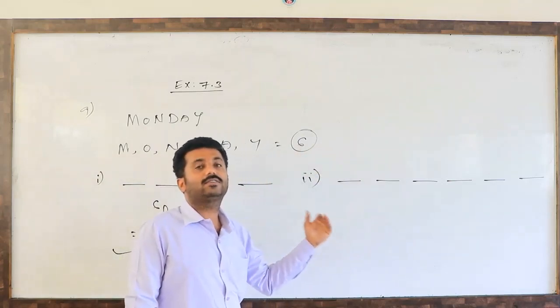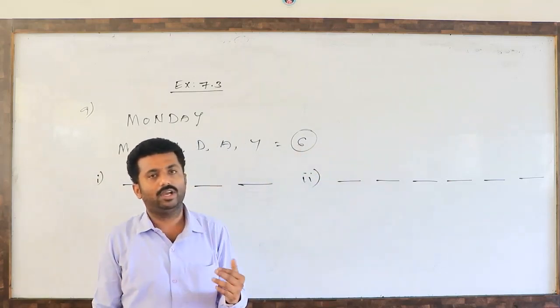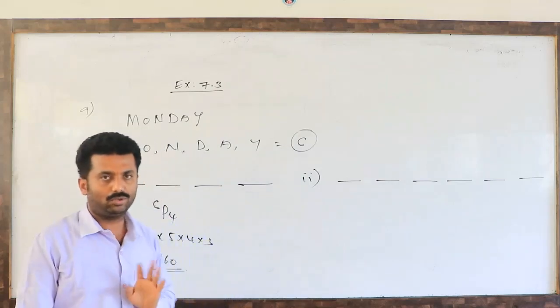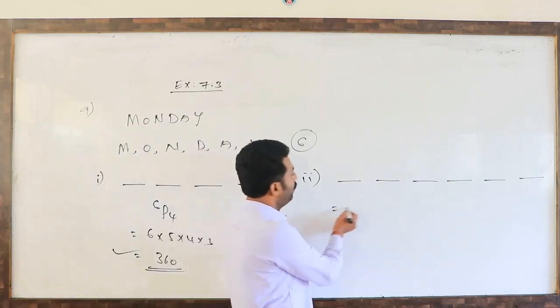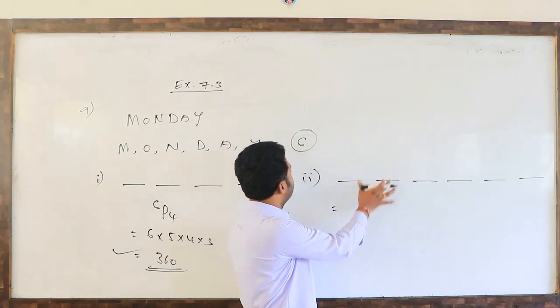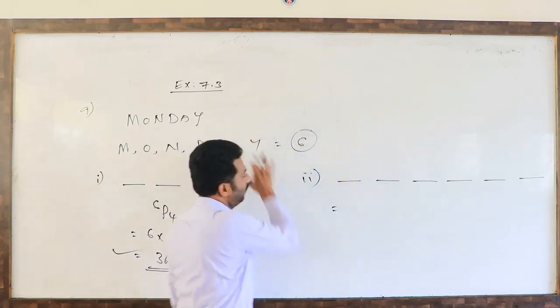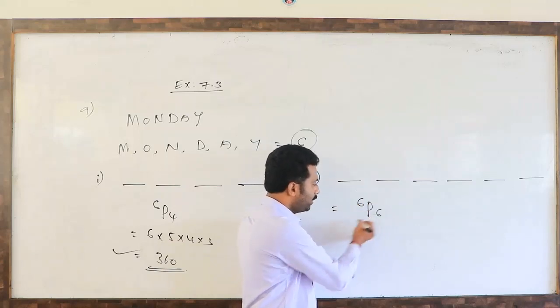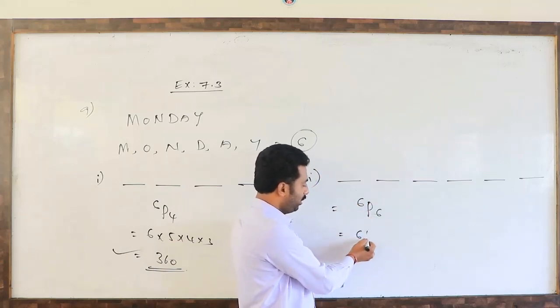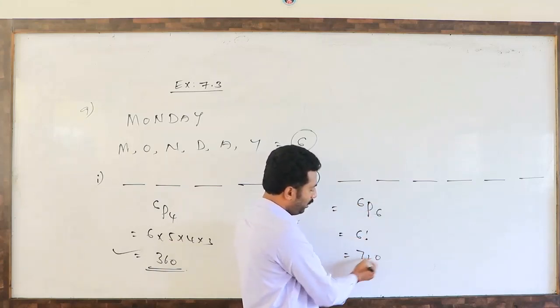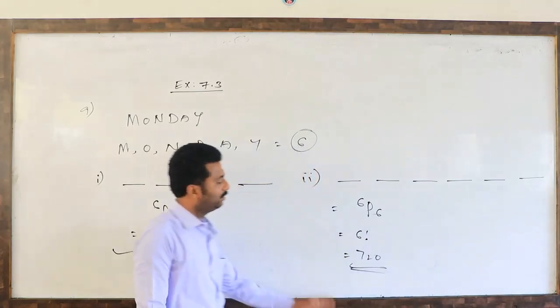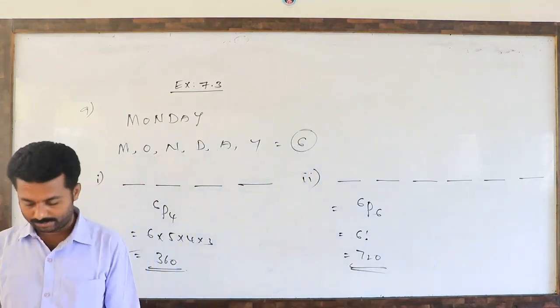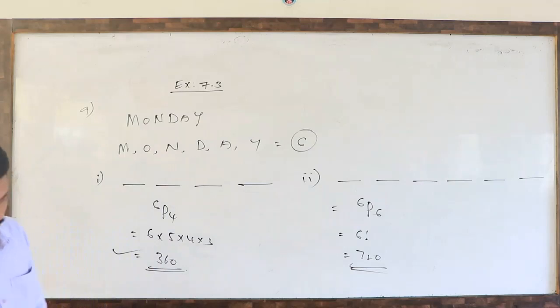Whether they have meaning or are meaningless, you don't bother about it. How many ways can you fill these 6 blanks with 6 letters? 6P6 ways, nothing but 6 factorial, nothing but 720 ways.